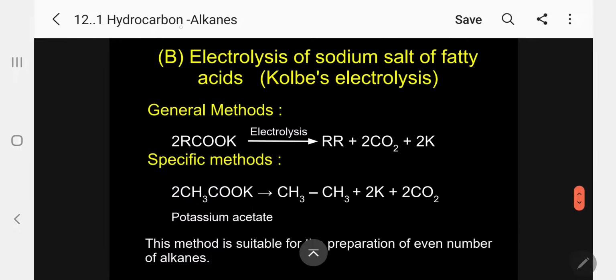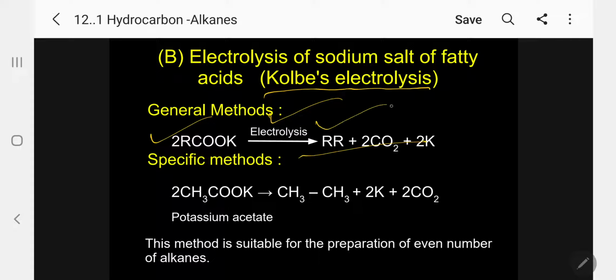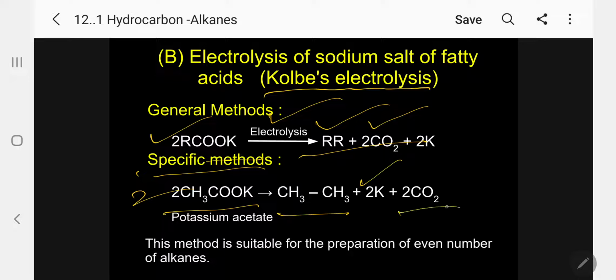Then electrolysis. Electrolysis of the sodium salt of a fatty acid; the name is Kolbe's electrolysis. You take the potassium salt of any saturated acid and pass electric current, and you will get the correspondingly higher alkane, meaning the R groups will combine, and carbon dioxide will be eliminated. Specific example: 2 molecules of potassium acetate will produce ethane, 2 potassium and carbon dioxide.